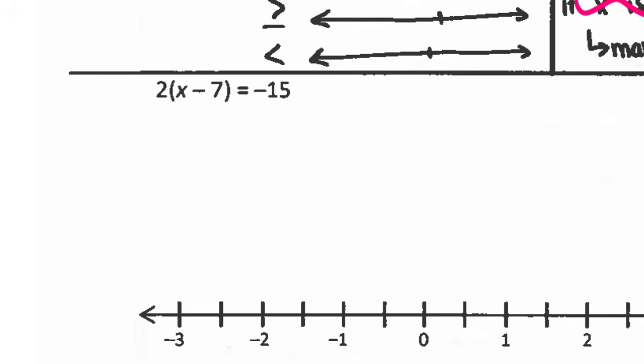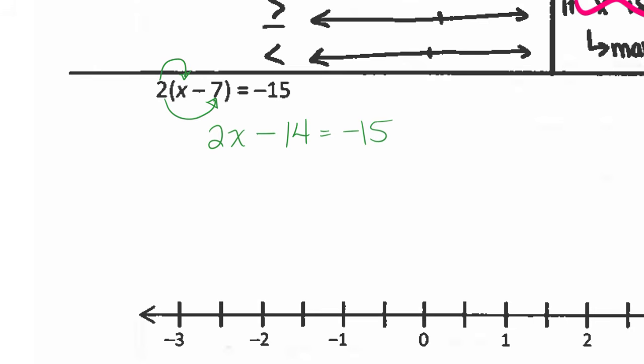All right, so I'm going to do the same thing here. I'm going to do 2 times x, which is just 2 times 1, and then 2 times negative 7. So I have 2x, minus 2 times 7, so 2 sevens is 14. And this equals negative 15.